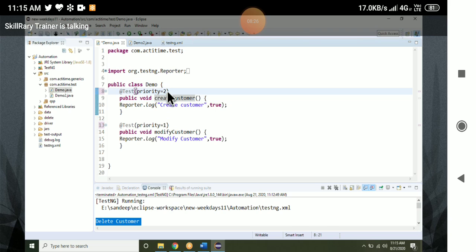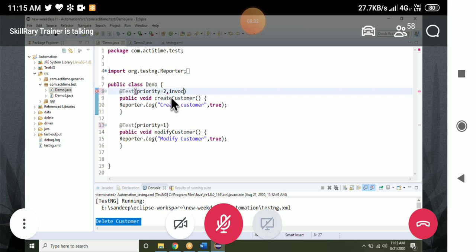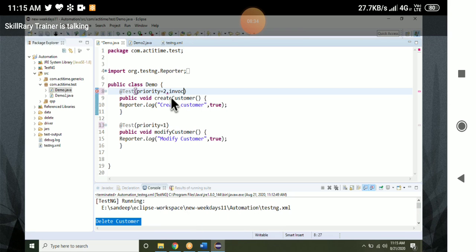Now, for example, I want to run create customer 2 times. For that, I can give invocation count. Whenever I want to execute the same test case multiple times, I will go for invocation count. If I give 10, it will execute 10 times. The create customer test case will be executed 10 times.